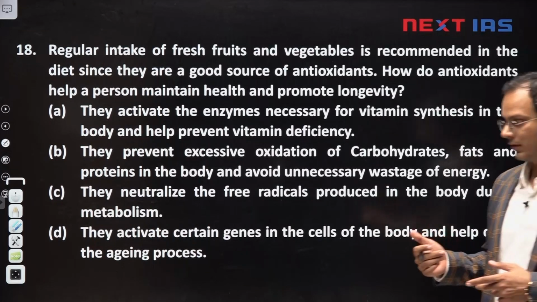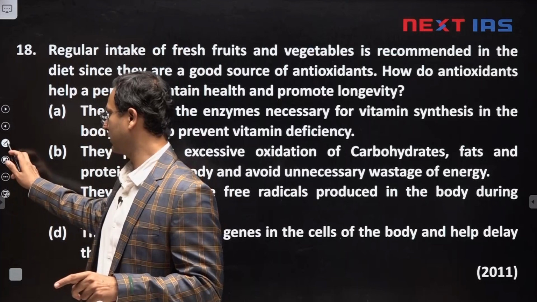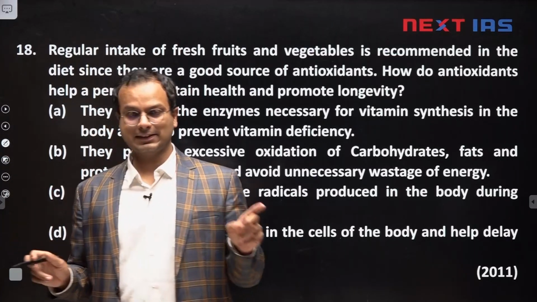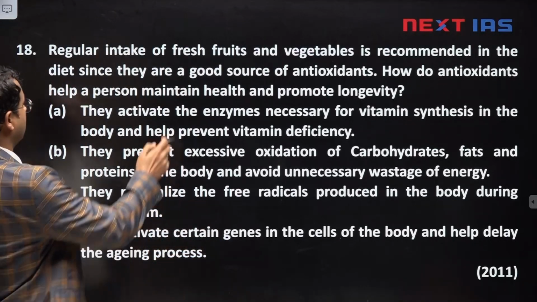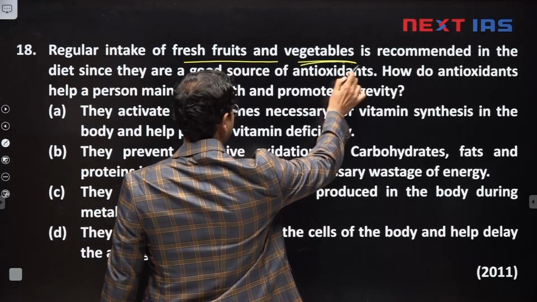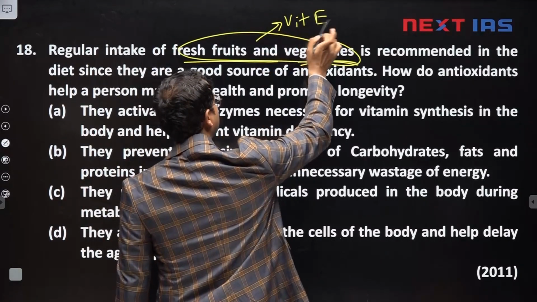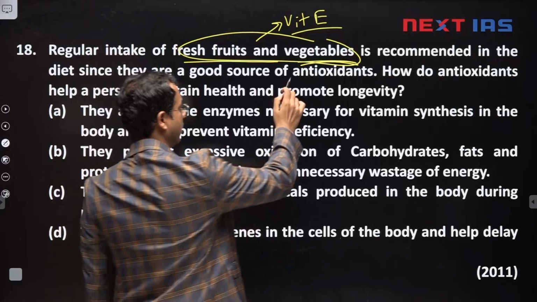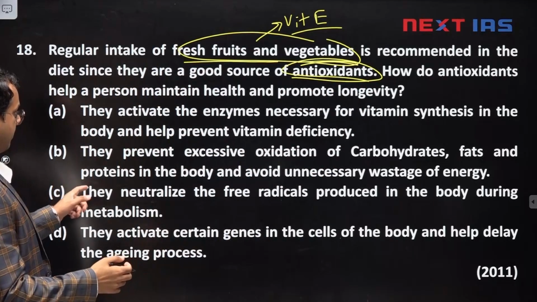This again I have discussed. Recently, just a few questions back, we discussed vitamin E. Vitamin E acts as an antioxidant. Again this question was asked in 2011, that fresh fruits and vegetables contain vitamin E. And antioxidants, what will they do?